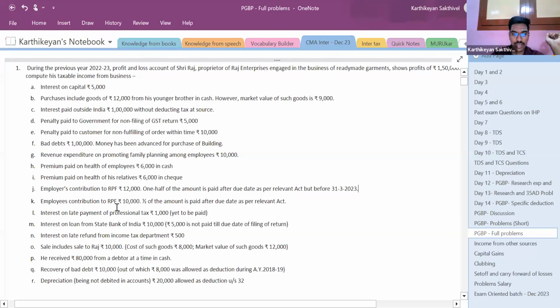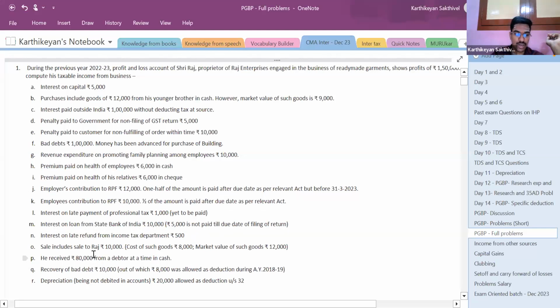Employee's contribution to recognized provident fund rupees 10,000. Half of the amount is paid after the due date as per the relevant Act. Interest on late payment of professional tax rupees 1,000 yet to be paid. Interest on loan from State Bank of India rupees 10,000. Rupees 5,000 is not paid till the date of filing the return of income. Interest on late refund from Income Tax Department 500.